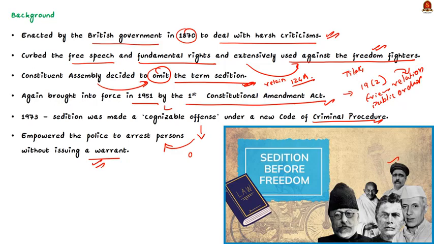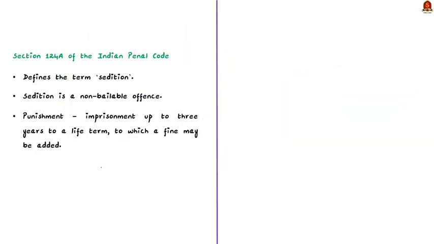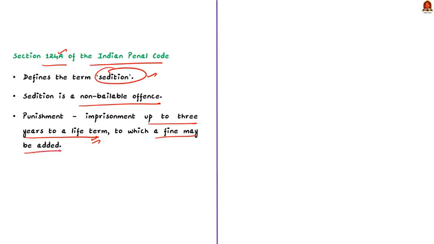Now, let us see about Section 124A of the Indian Penal Code. As we saw earlier, this section defines the term sedition. It also provides for punishment. The section terms sedition a non-bailable offence. Under Section 124A, the punishment for sedition includes imprisonment up to 3 years, which may be extended to life imprisonment, and it may be added with a fine also. This is with respect to Section 124A of the Indian Penal Code.